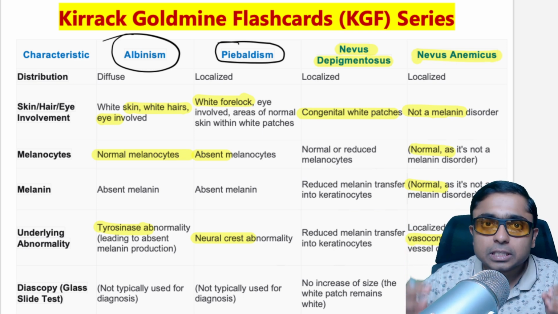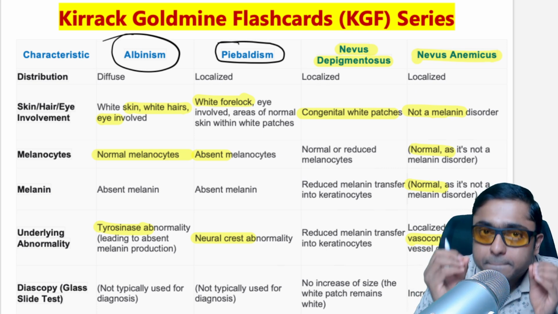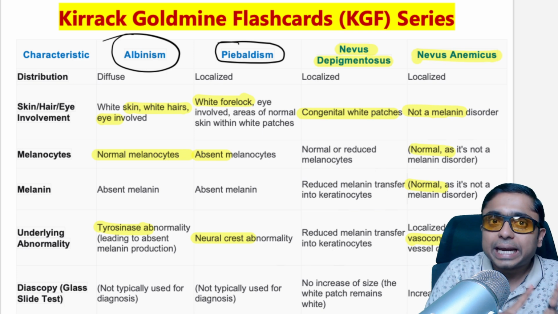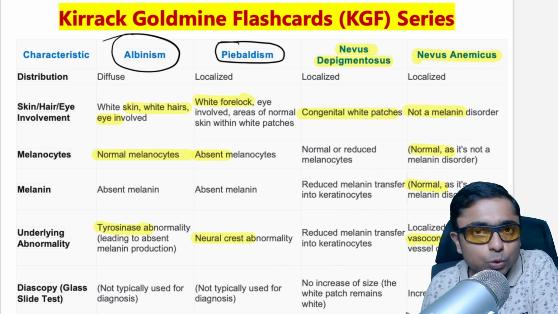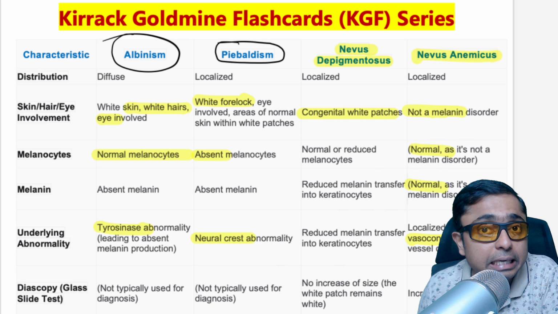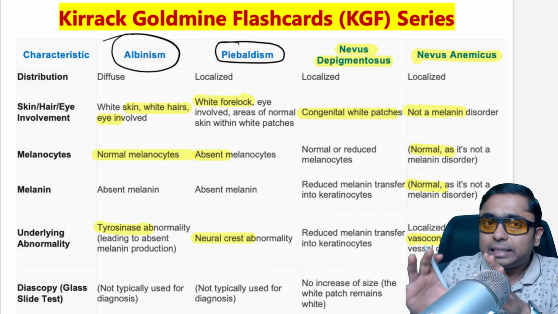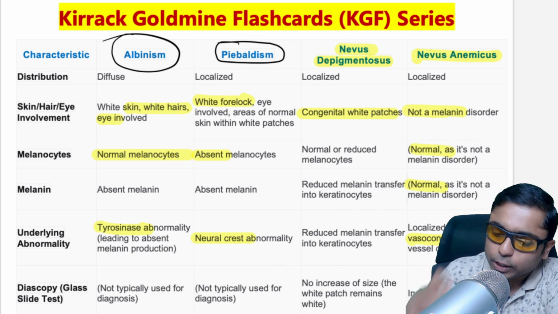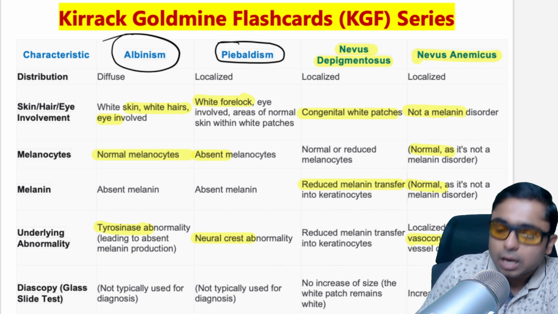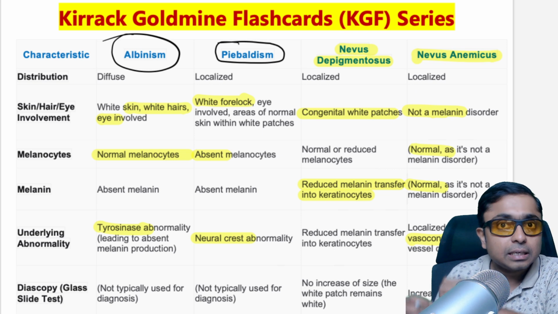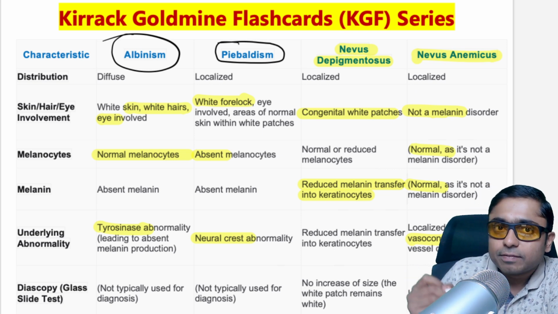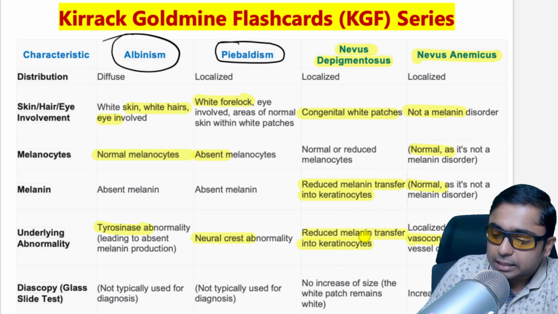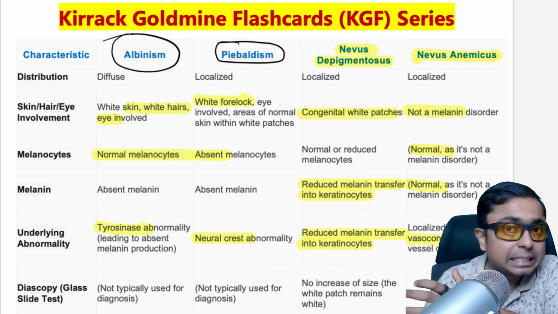I hope you remember this concept of epidermal melanin unit, in which one melanocyte is going to supply the melanosomes and also melanin pigment to adjacent 36 keratinocytes, and there is going to be a defect in that concept in nevus depigmentosus, because of which there is going to be reduced melanin transfer to the adjacent keratinocytes, and that is the reason why skin is going to appear white in color. So there is going to be reduced melanin transfer into the keratinocytes. Again, reiterating the same point, very important.